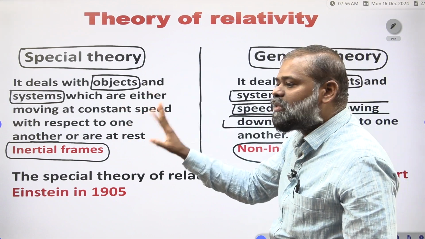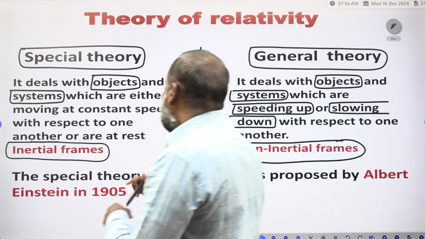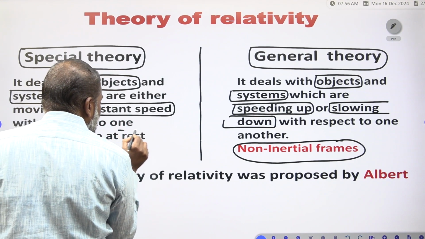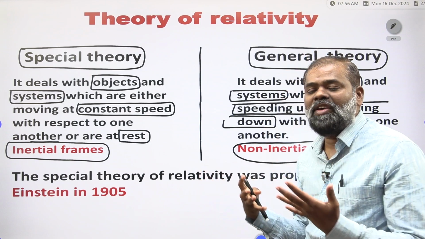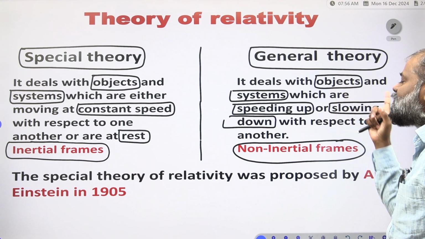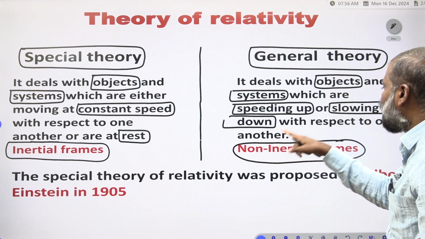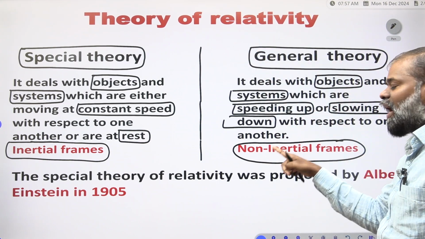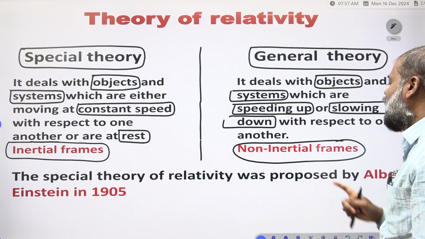It deals with objects and systems which are either moving at a constant speed or at rest. Such a theory we call the special theory. What is the general theory? It deals with objects and systems which are speeding up and slowing down with respect to one another. Such a theory we call the general theory, right?